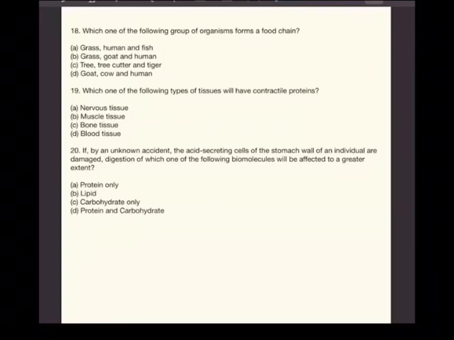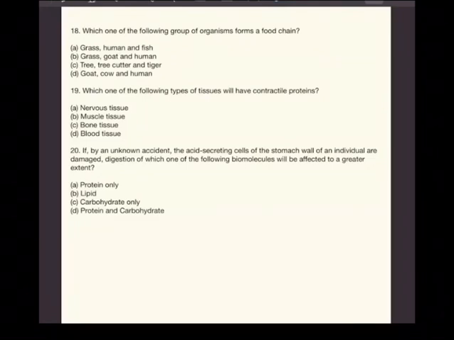If you compare others. And 19, which one of the following types of tissues will have contractile proteins? The moment we say contractile, muscles, the muscle tissue will be having contractile proteins. And last, 20th, if by an unknown accident, the acid secreting cells of the stomach wall of the individual are damaged. That means there is no secretion of HCl. Digestion of which one of the following biomolecules will be affected to a greater extent?